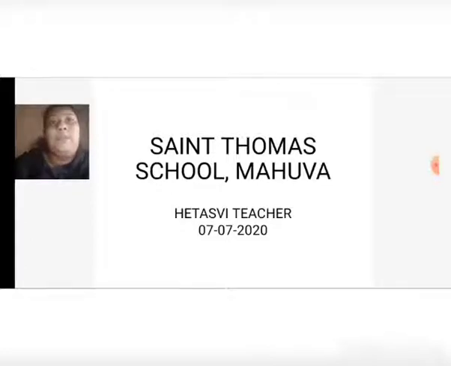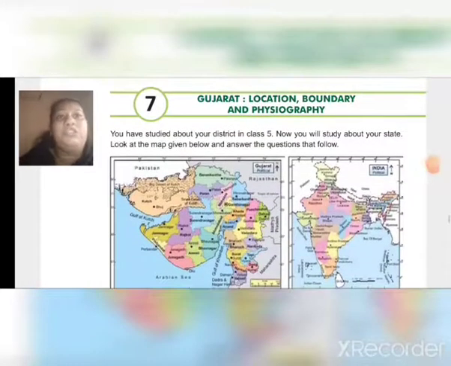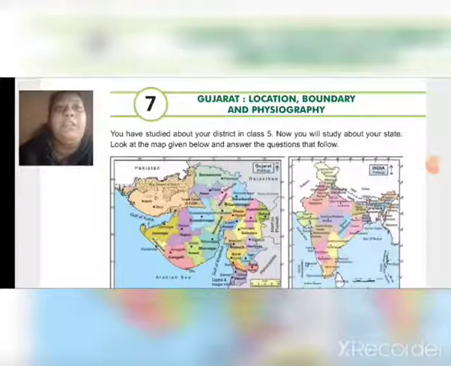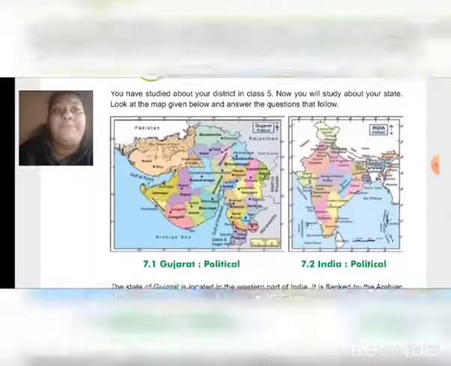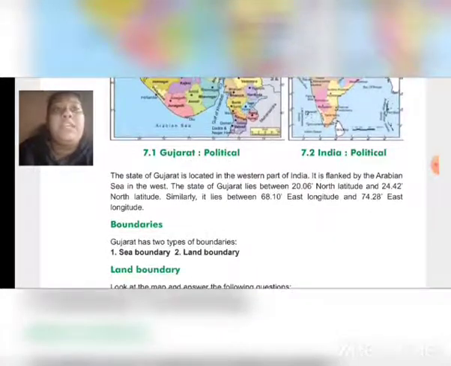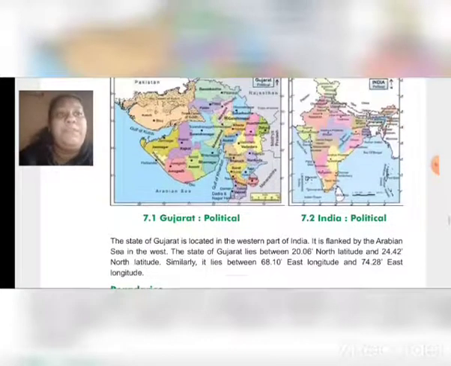I hope you all have written till Unit 6 in your fair book. Today we are going to learn our 7th unit. The name of our unit is Gujarat, Location, Boundary and Physiography. The state of Gujarat is located in the western part of India.